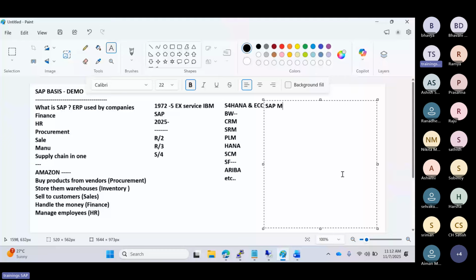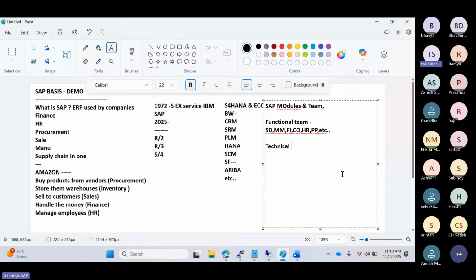For example, if I talk about the team structure, first the functional teams are required. Just installing the system is not enough, they need to do the configuration. Business process configuration is very important. Functional means sales SD, FI, controlling CO, HR, PP. Multiple functional teams come into the picture, and they handle the functional configuration, business process configuration, payments, all those things.